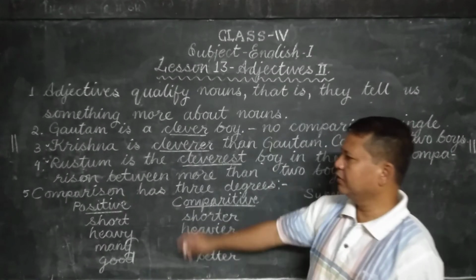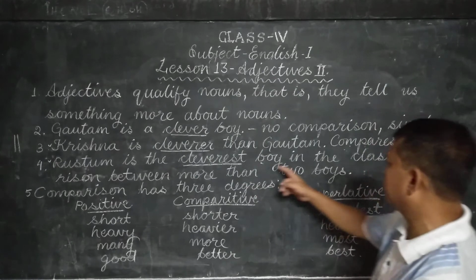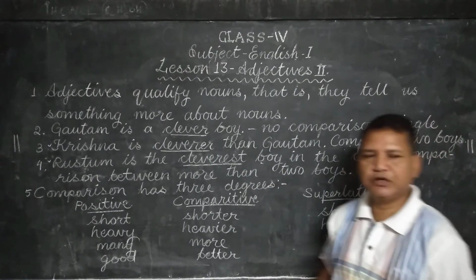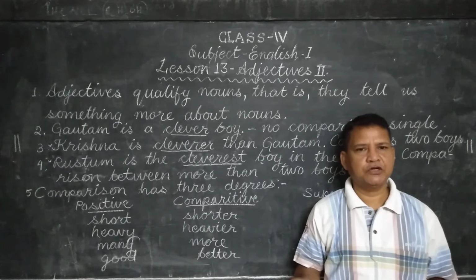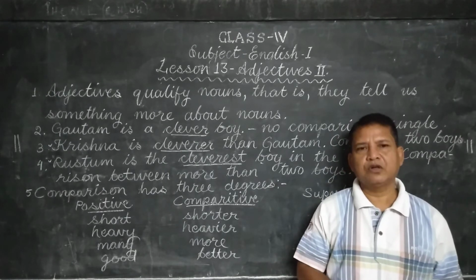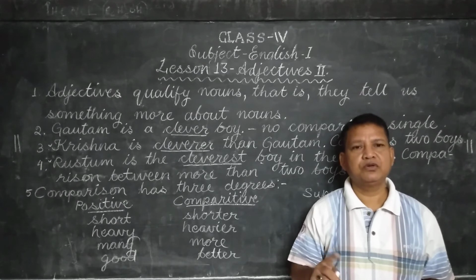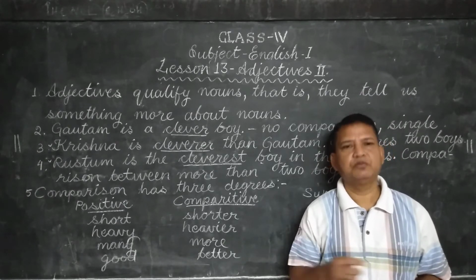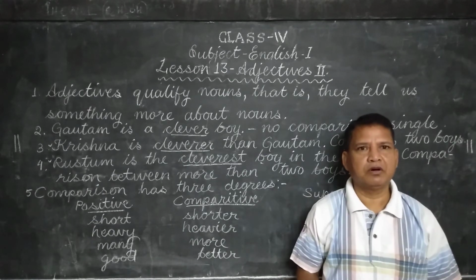Third type. Rustam is the cleverest boy in the class. And you know, in the class there are many boys. We are not talking about only one boy or two boys. We are talking about more than two boys. We are comparing amongst many boys.